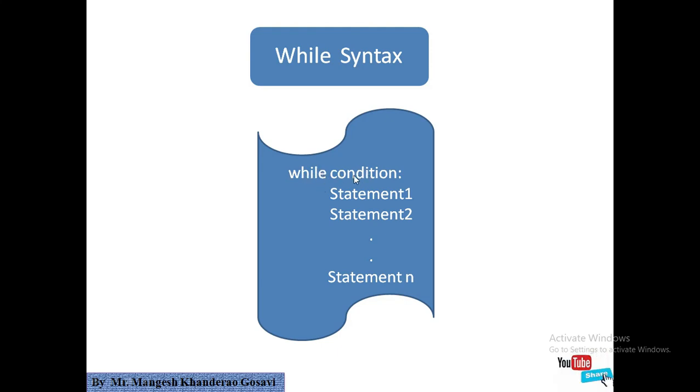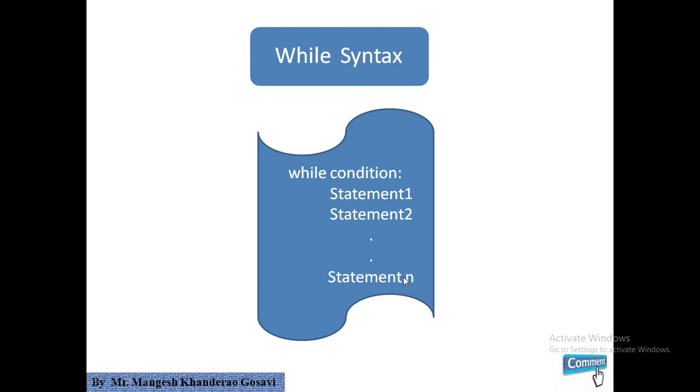When control comes here, it will check whether this condition is true or false. If the condition is true, then it will execute all the statements in the body of while, and once again control will come to this condition, and again it will check whether the condition is true or false. Initially it checks the condition, and if it is true, it executes statement 1 to all statements from the while body.